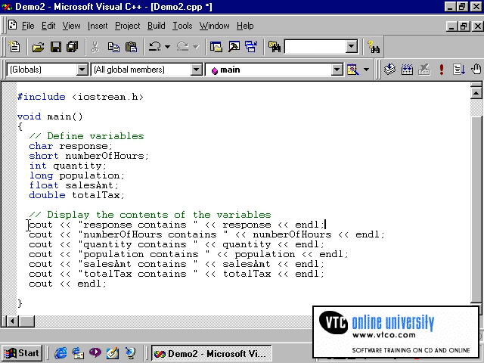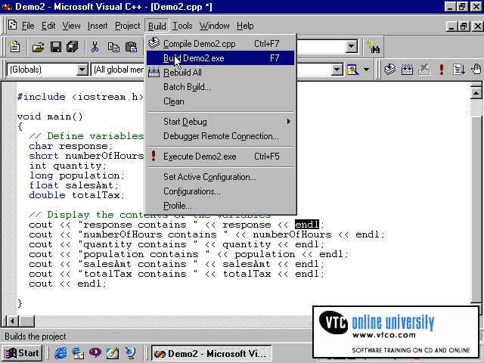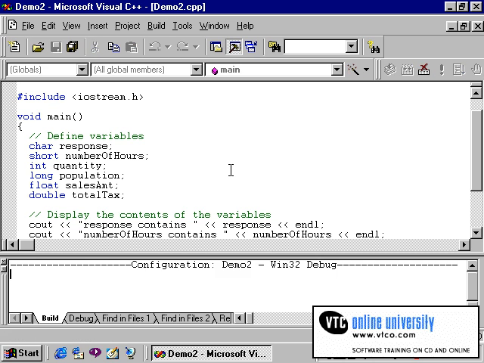The cout statement consists of the word cout followed by the phrase "response contains" in quotation marks and then the variable response. Recall that the name of my char variable is response. I've done likewise for number of hours, quantity, population, sales amount, and total tax. Each cout statement is followed by an endl statement, which will cause each of these lines to be on separate lines. Let's compile this program to see what it does. We'll click on Build, and then Build once again.